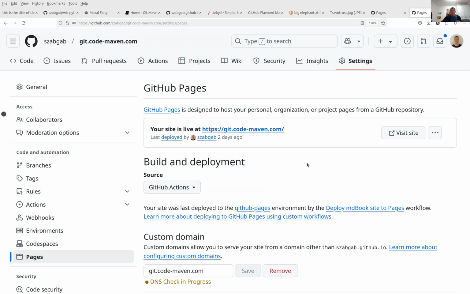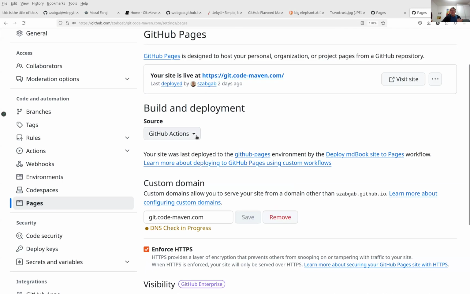So it uses Jekyll. This one uses another processor, which I configured, which is the MD book processor, Markdown book-based, MD book it's called. And you can go see the source code and how it's generated. We don't go into that because it's way beyond our need.